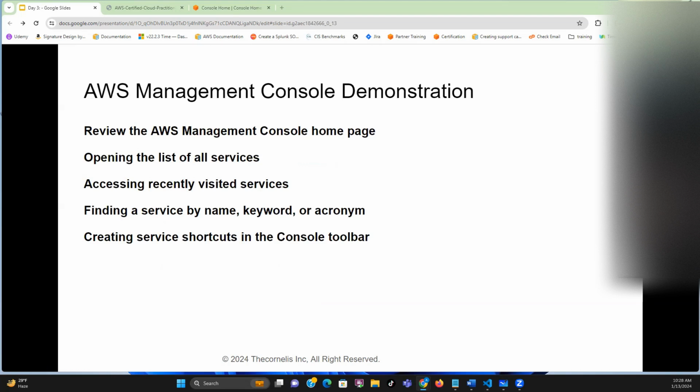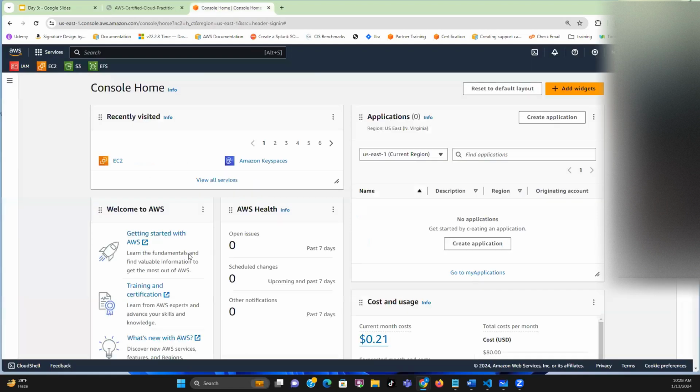Now let's go back to the console and let's demonstrate our activities on the console. So back to the console. You guys can see my console, right? Yes. Okay, so this is the console. Once you log in, this is where it takes you to.